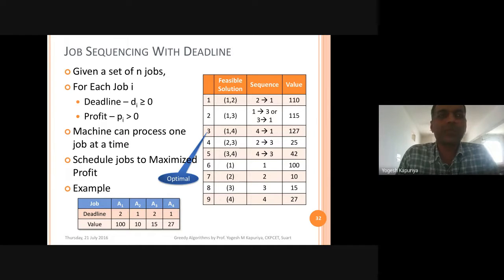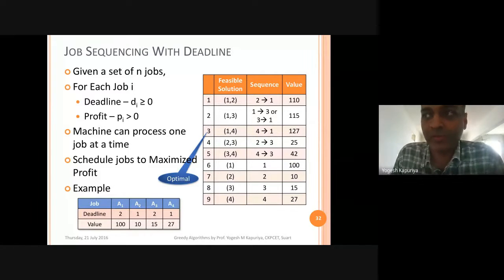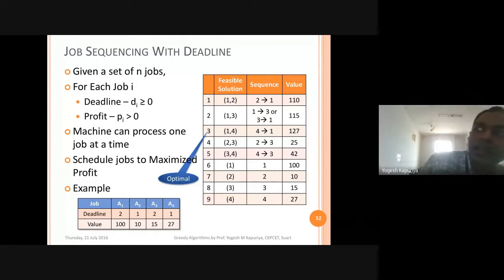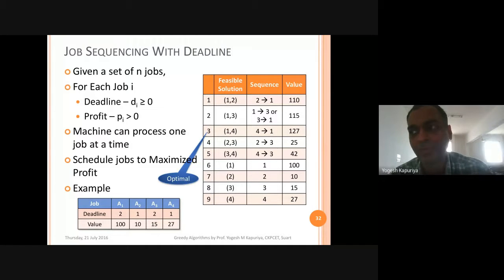In this problem statement, the context changed. So now instead of start time and finish time, we have just the finish time. So we have just, we call it a deadline. So that means it can be finished or it can be started at any time, but it has to be finished before deadline. That is what the context is now. It's like your assignment. You will be having multiple subjects, and you are supposed to finish it. You can start it at any time, but you have to submit it on some date. So that is the deadline.